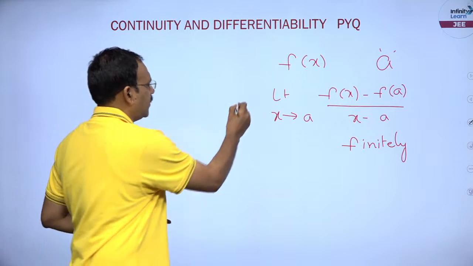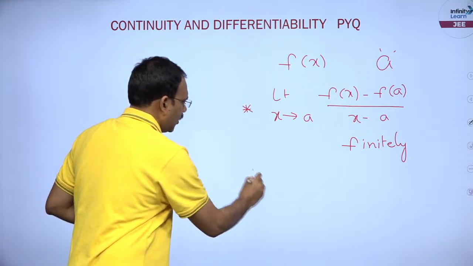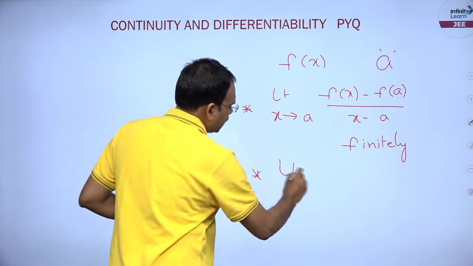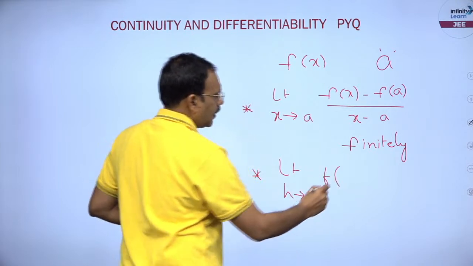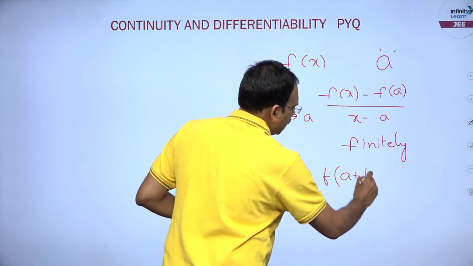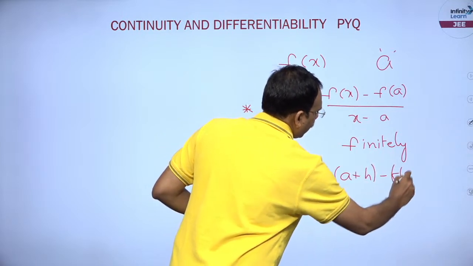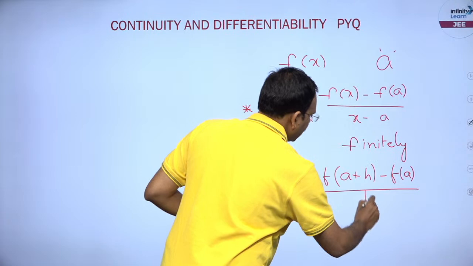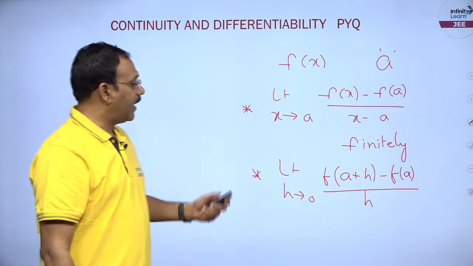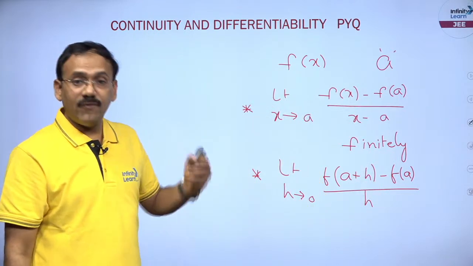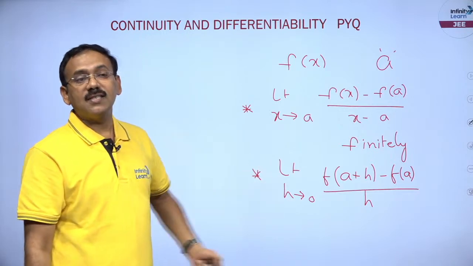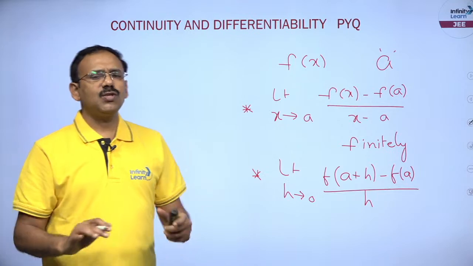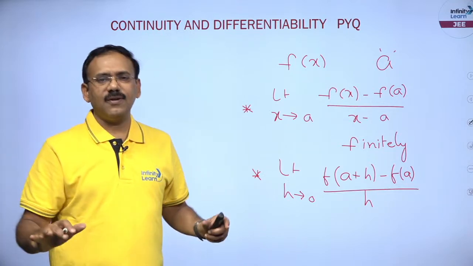You can also put it precisely: limit h tends to 0, f of A plus h minus f of A by h. If this limit exists finitely, the function f is differentiable at x equal to A, and we also call it the derivative at A. These 2 points are comfortably enough.